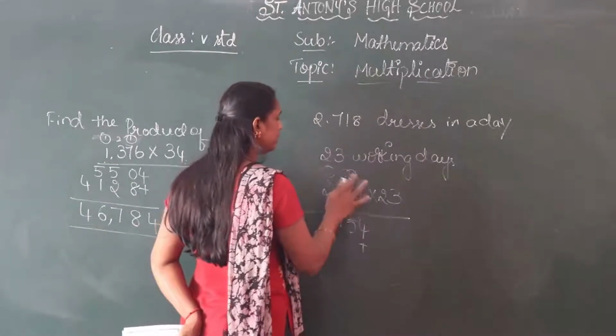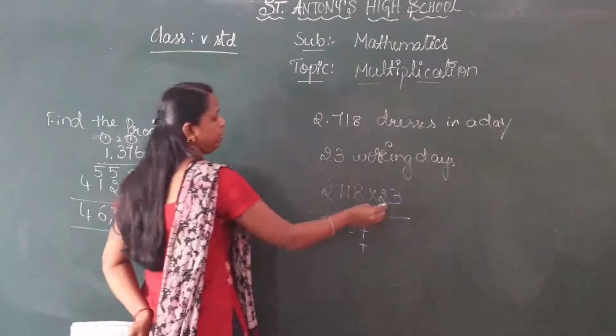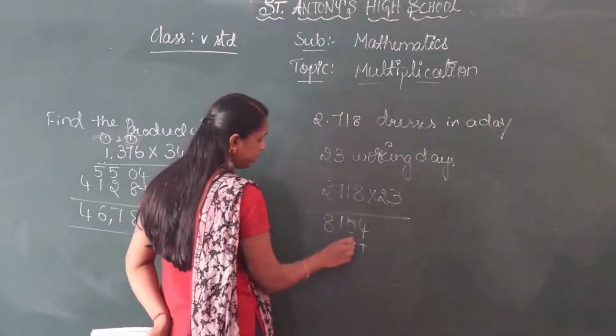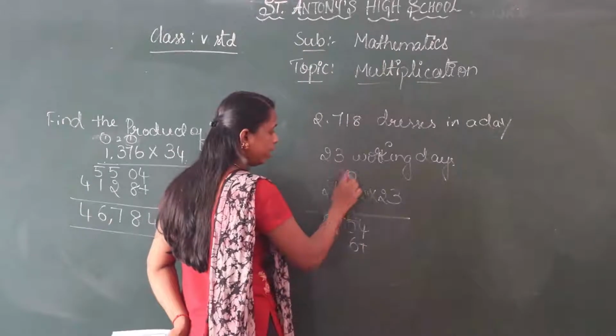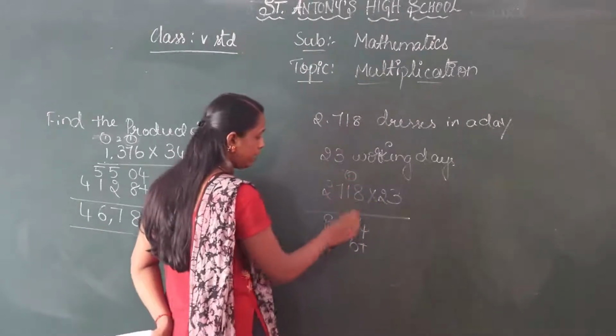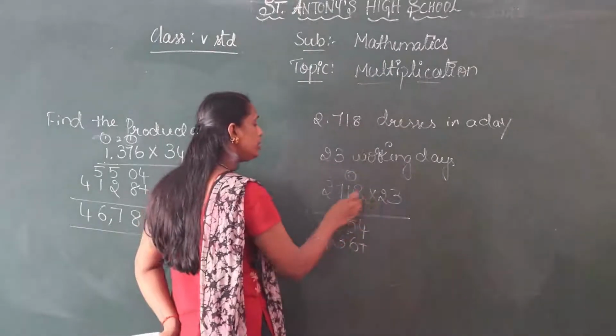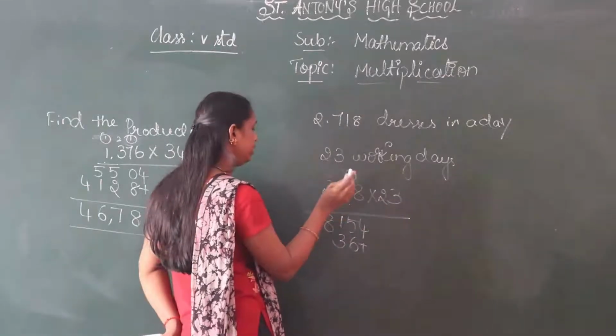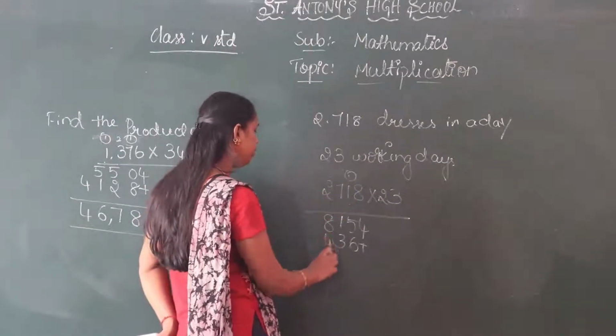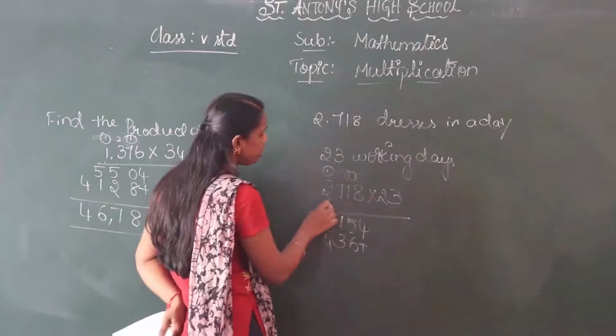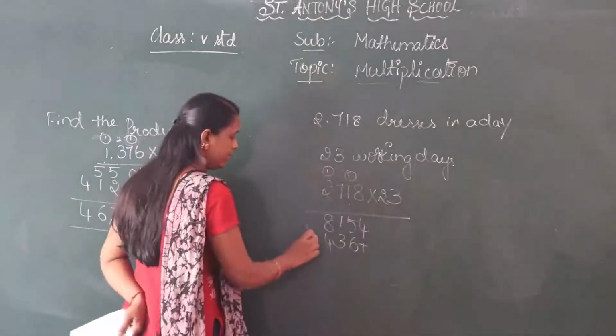Given case, 2 8s are 16, 6, 1 carry. 2 1s are 2 plus 1, 3. 2 7s are 14, 4, 1 carry. 2 2s are 4, 4 plus 1, 5.